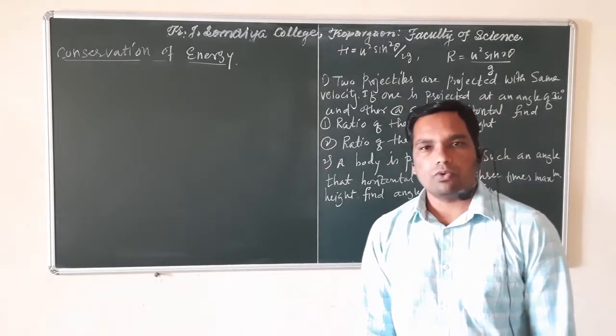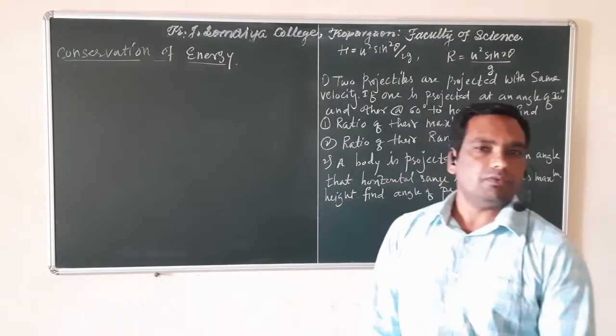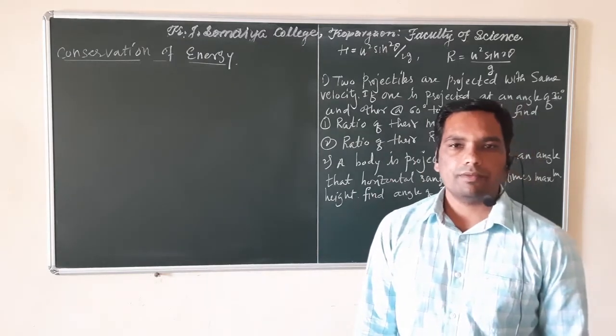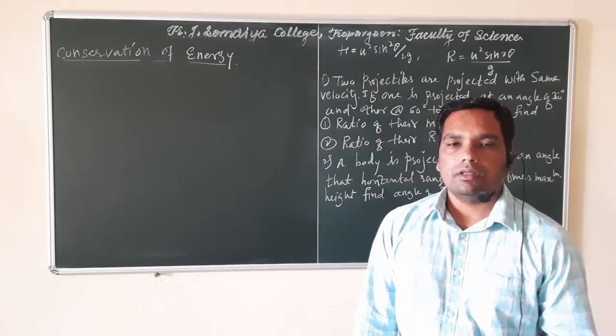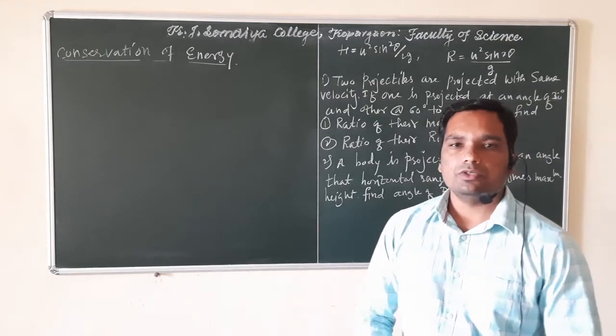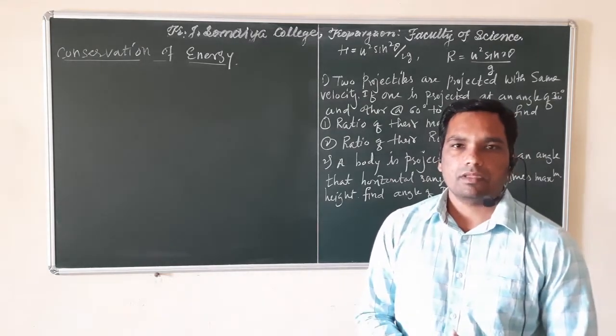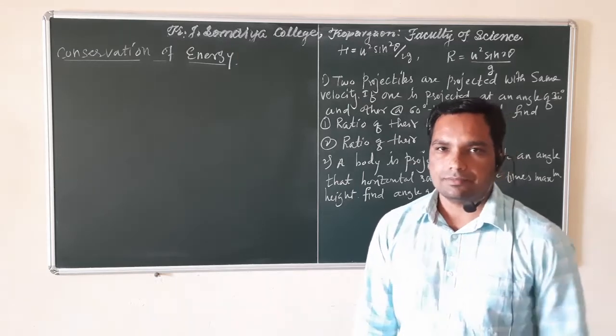If the external force acting on the system is a conservative force, and due to that external force the energy of that system is going to change, that we are going to consider.